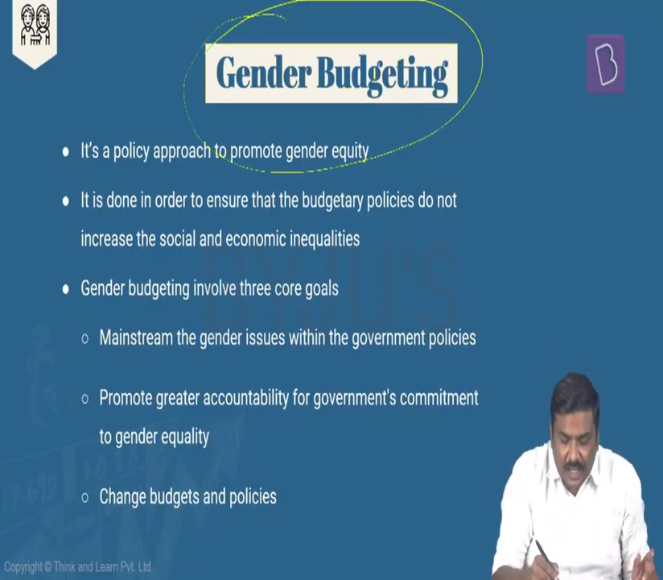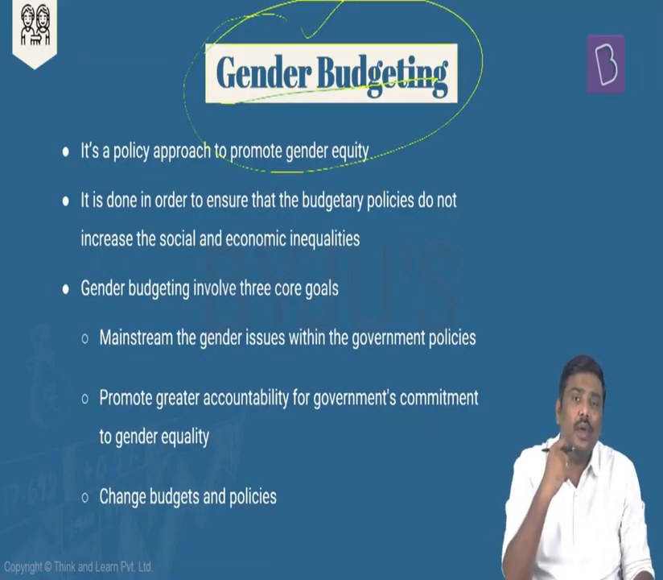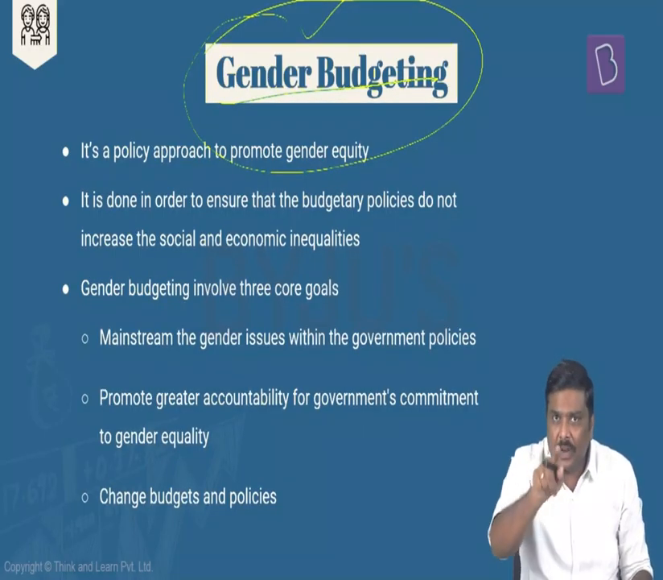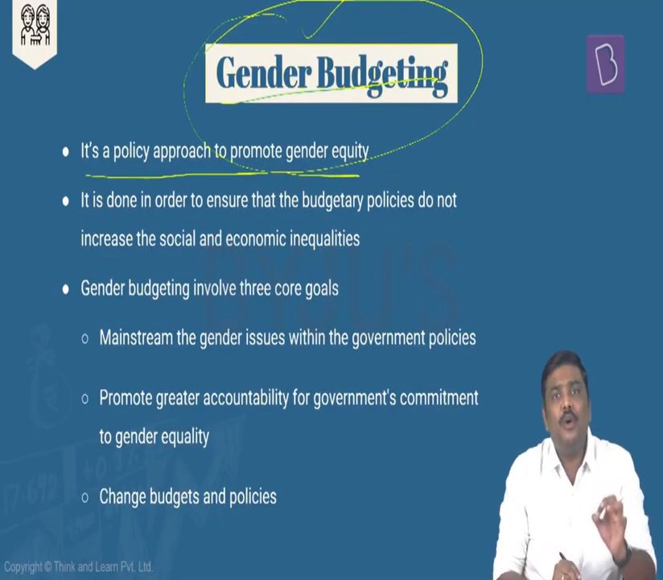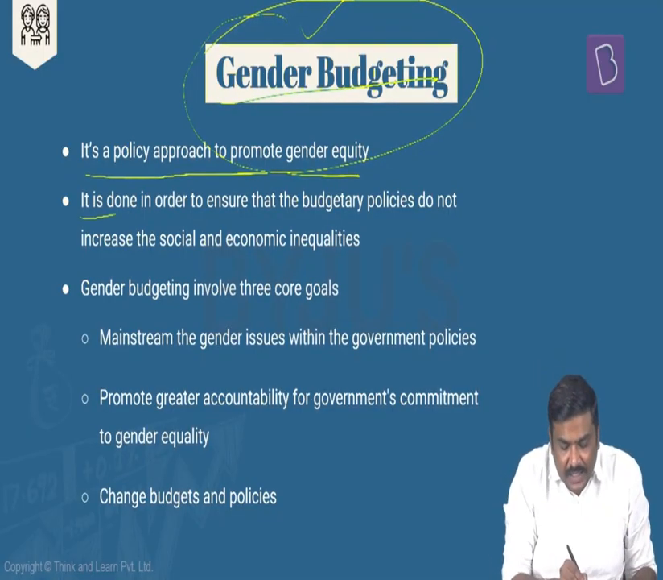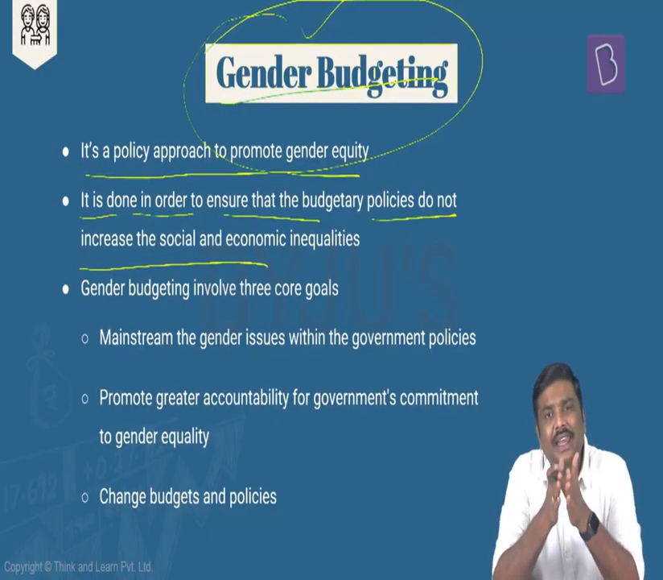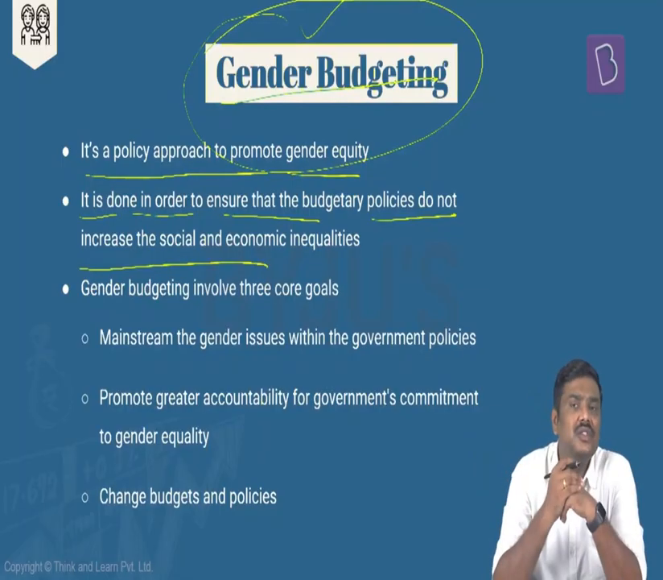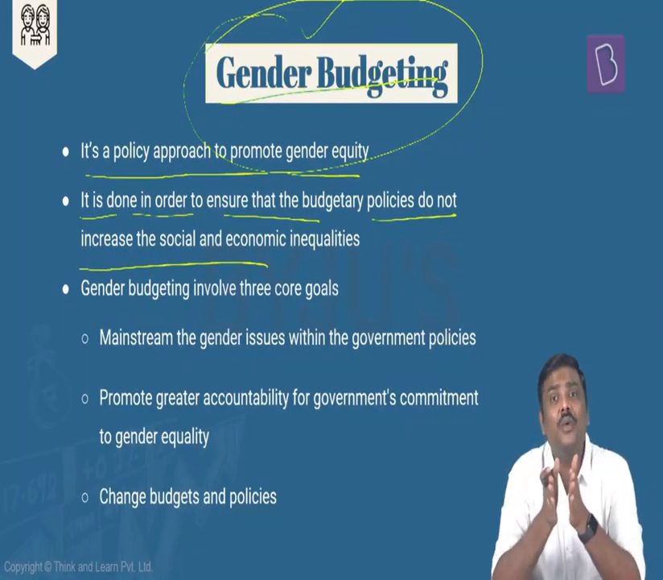Right. So this is how we are trying to ensure the government will spend a sufficient amount of money in order to ensure that women empowerment or gender equity will be promoted through budgetary principles. So it is a policy approach to promote gender equity in the economy. It is done in order to ensure that budgetary policies do not increase the social as well as economic inequalities in the economy, or let's say in Indian society. Rather, the government will be using the budgetary policies to reduce such inequalities.